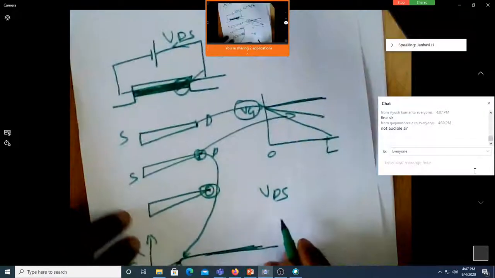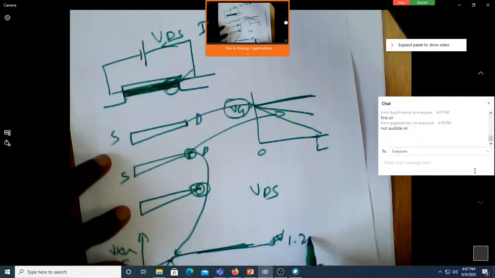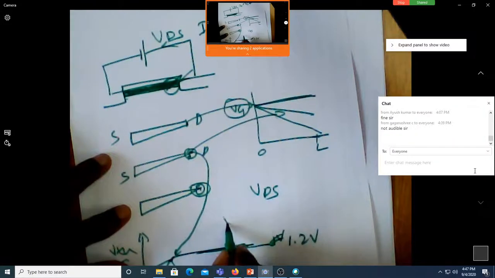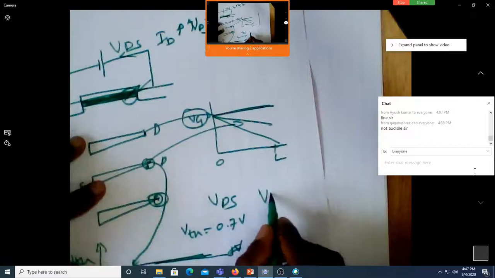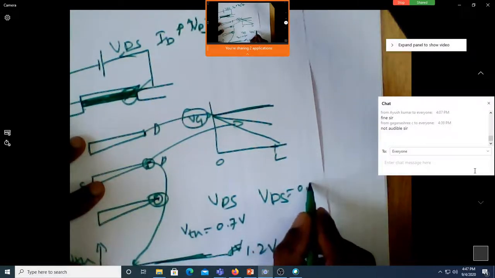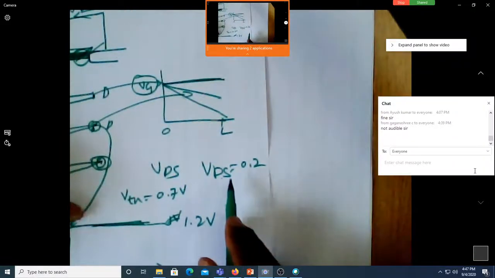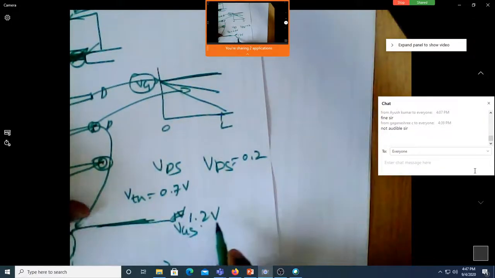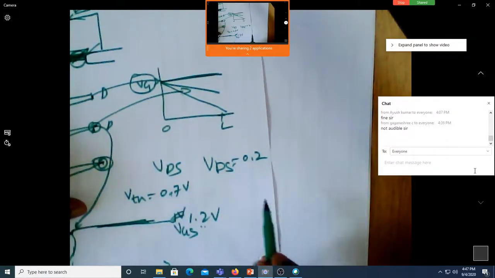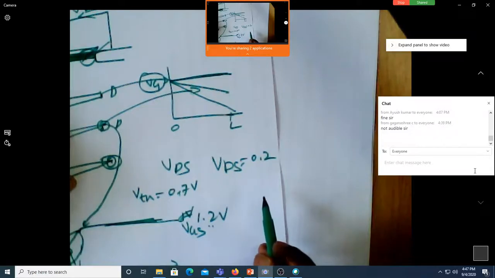So if VGS is equal to 1.2 volt, and VTH is equal to 0.7 volt, and VDS is equal to 0.2, what is the region of operation? MOSFET is in which region? Is it in saturation, linear, or cutoff?